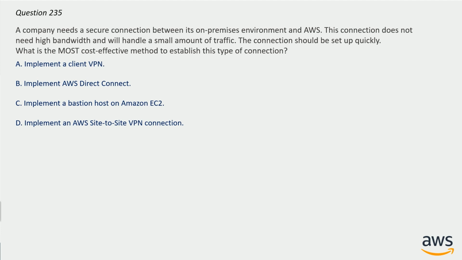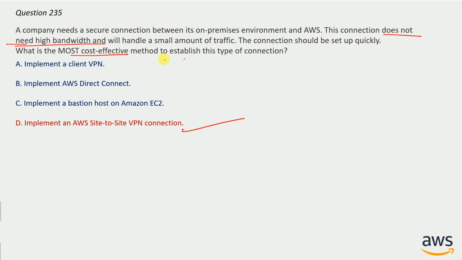And the correct answer here will be option D, implement an AWS Site-to-Site VPN connection. And the clue is here: it does not need high bandwidth. With limited bandwidth, a Site-to-Site VPN connection is cheaper than Direct Connect. So option D is absolutely correct here. We have to find such clues, like what is the most important priority of the question and what is the requirement. So cost-effective is the requirement here. It could be highly available, it could be most reliable, it could be anything. We have to answer on the basis of that only.